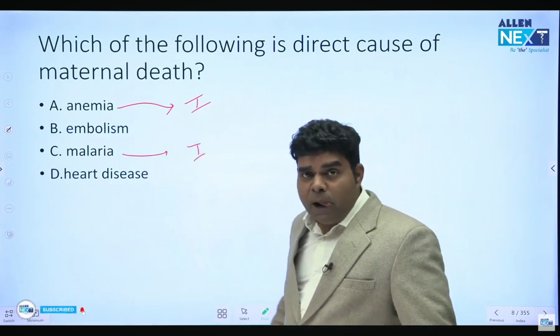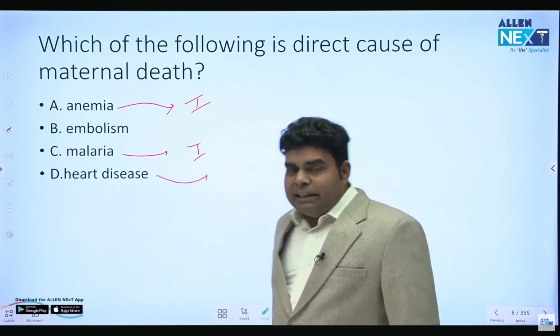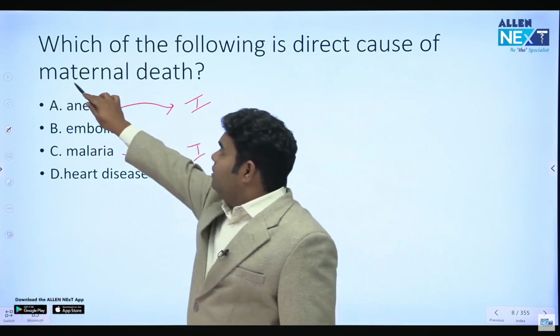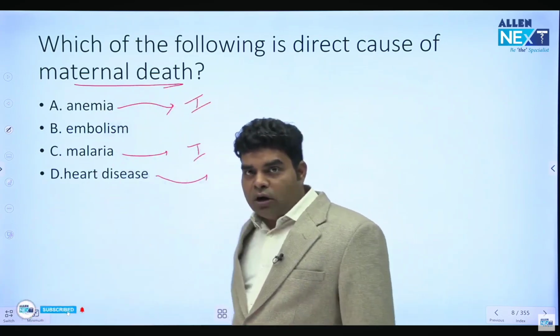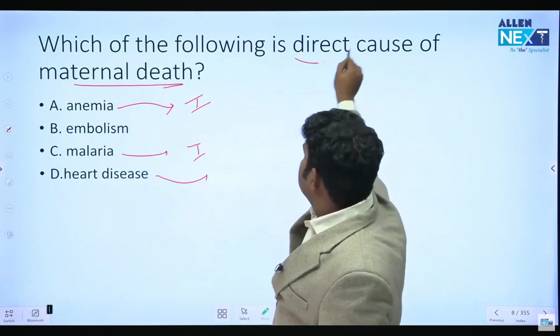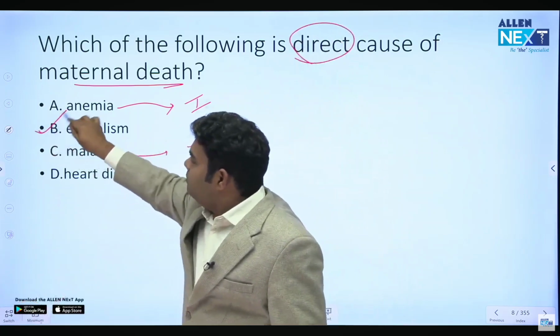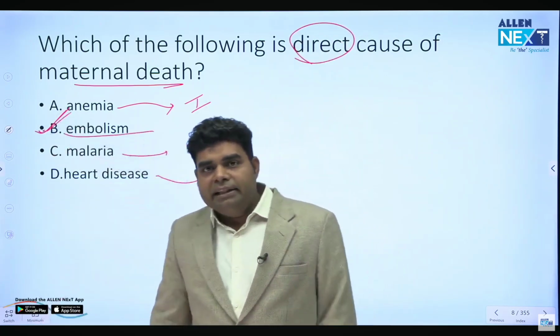So it is also indirect. Heart disease is not directly related to maternal situations. Anemia leads to heart disease, and then all these things occur. So if you ask the direct cause, the best answer will be embolism. Embolism can directly kill the mother.